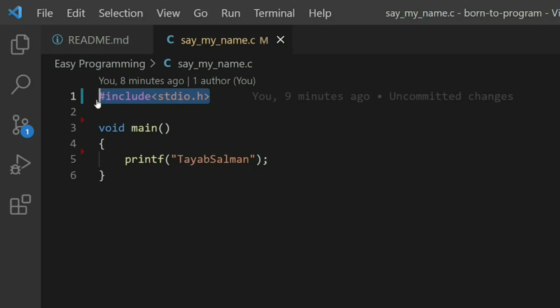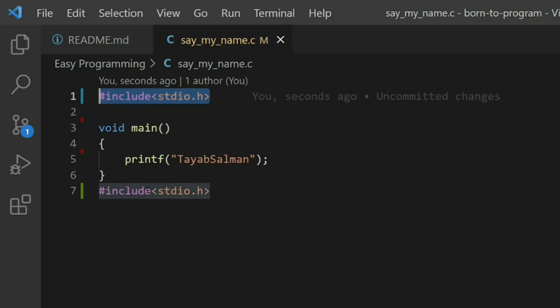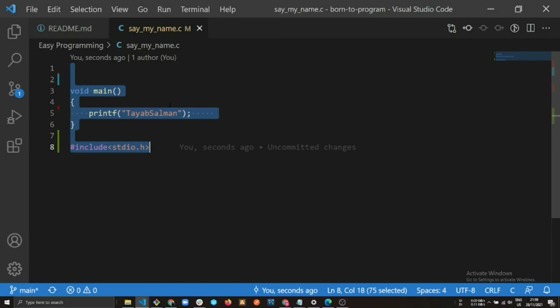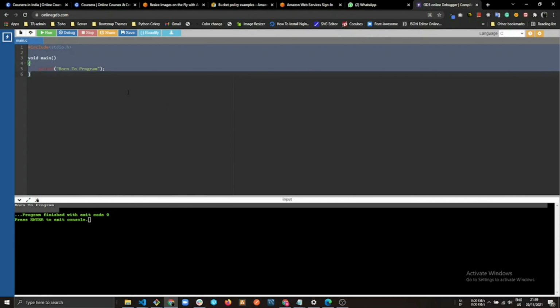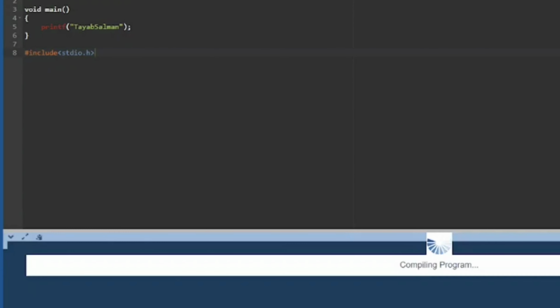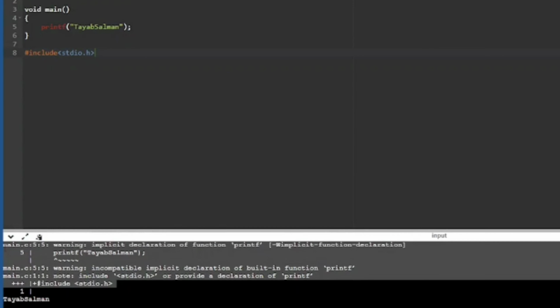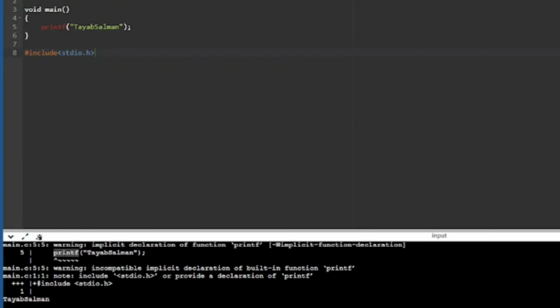So can we include this hash include at the end of the program? Yes, we can, but our program will give us many warnings. We can check that. Let's copy that part and put it at the end of the program and remove it from the beginning. Now let's execute this misplaced hash include and see what output will be printed. As we can see, Tayyab Salman is still getting printed, but we see a few warnings from the program. Gupta ji is saying that he does not know who the printf function or the printf person is. It's trying to get a person with the name printf on its own.